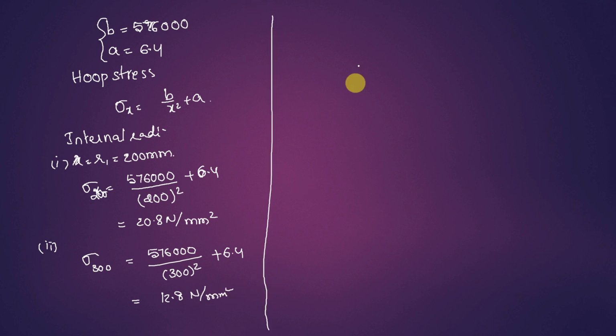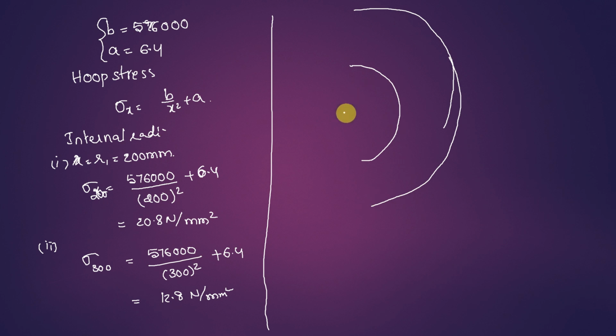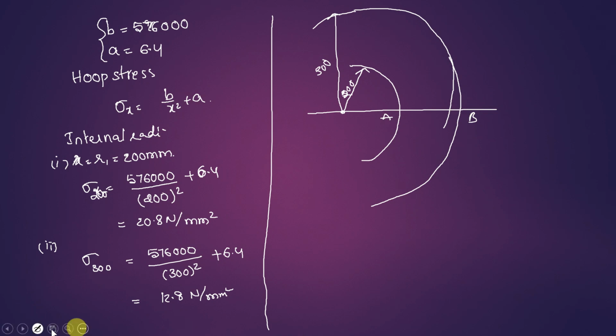One more task is given to us, to draw the stress distribution across the thickness. So for the thick shell, I have drawn a part of the thick shell here, and this is the center, having inner radius 200 mm and outer radius 300 mm. Let us draw the stress distribution. I will draw a reference line here, AB. AB is the reference line I have drawn. So with that, let me draw it.